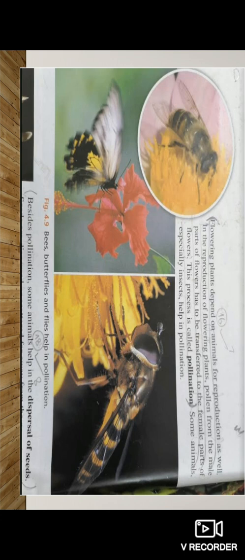You have to underline these lines: flowering plants depend on animals for reproduction. How? Because when the insects come to suck the nectar of the flower, the pollen grains from the flower are stuck to the body of the insect, and when this insect flies to another flower, these pollens transfer to that flower. In this way, animals help in pollination. Okay,